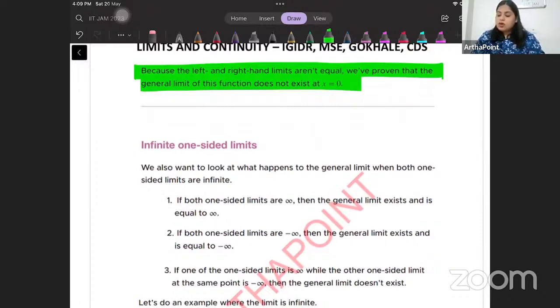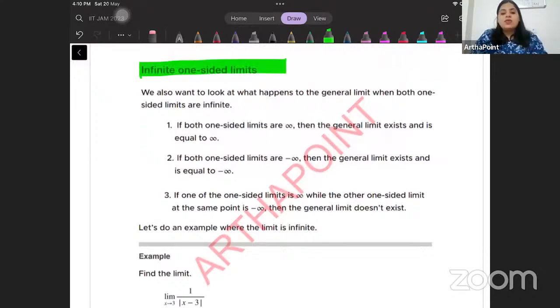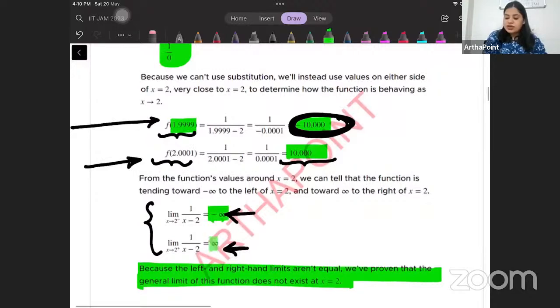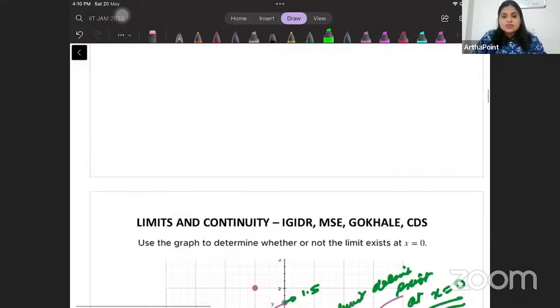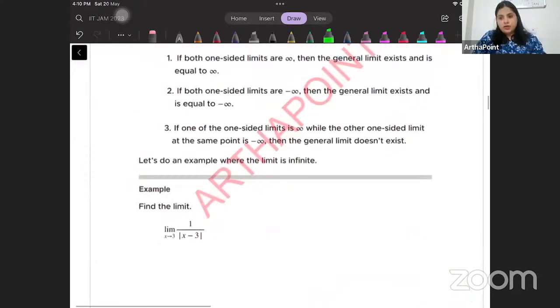Now, beta, we want to talk about the infinite one-sided limits. Sometimes what will happen, what we saw above is that one was giving us -infinity and one was giving us infinity. But sometimes both will give you infinity.